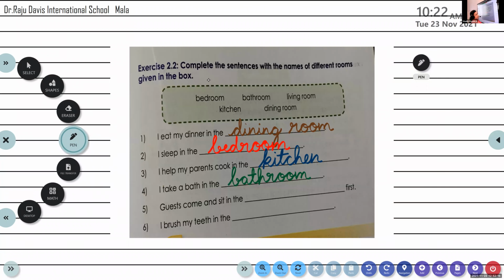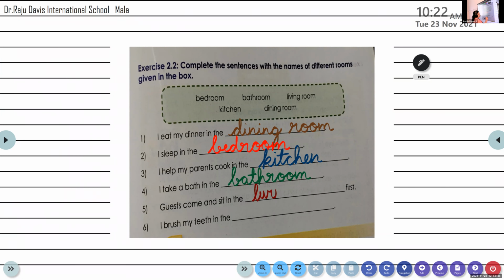Dear, unmute. Yeah, fifth one. Not Gus. Guest. Yes. Guests come and sit in the dash first. Where do they come and sit? In the living room. Yes. Very good. Guests come and sit in the living room first.